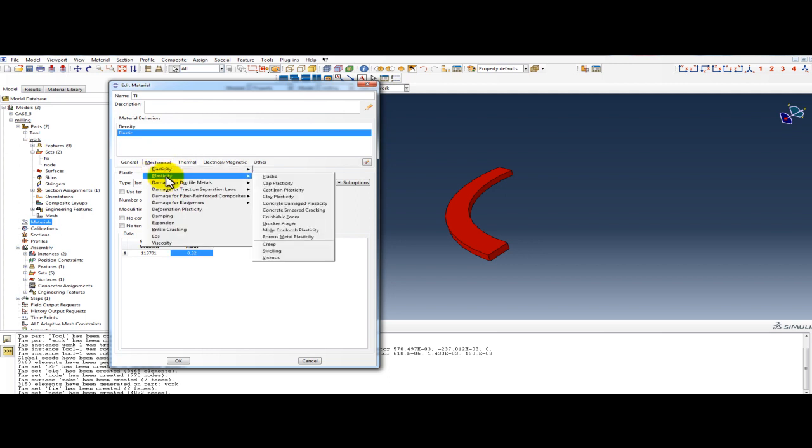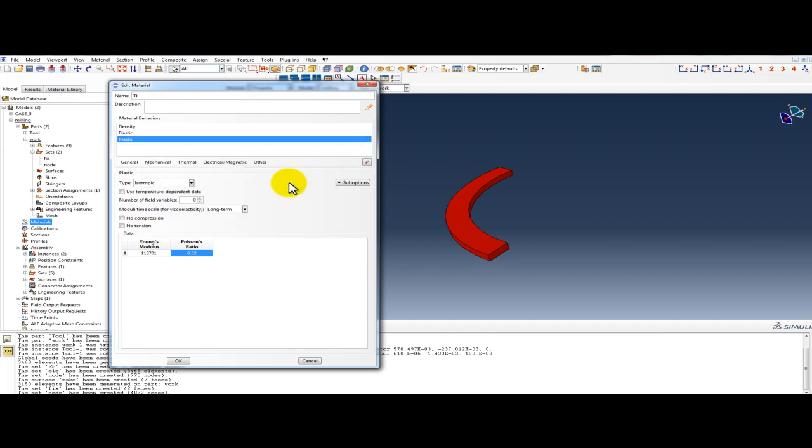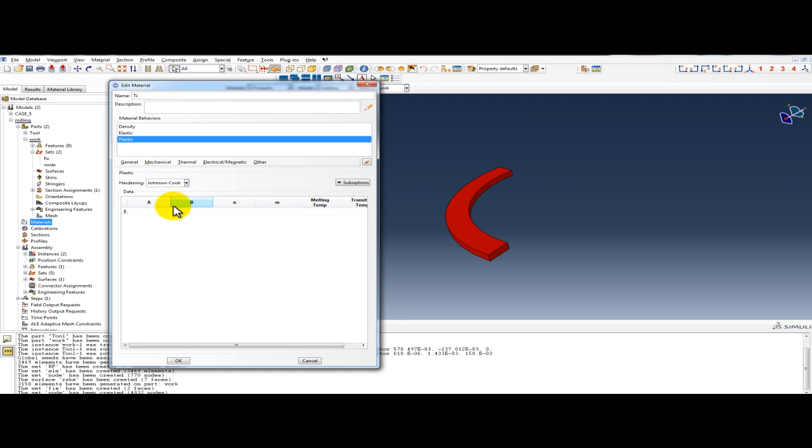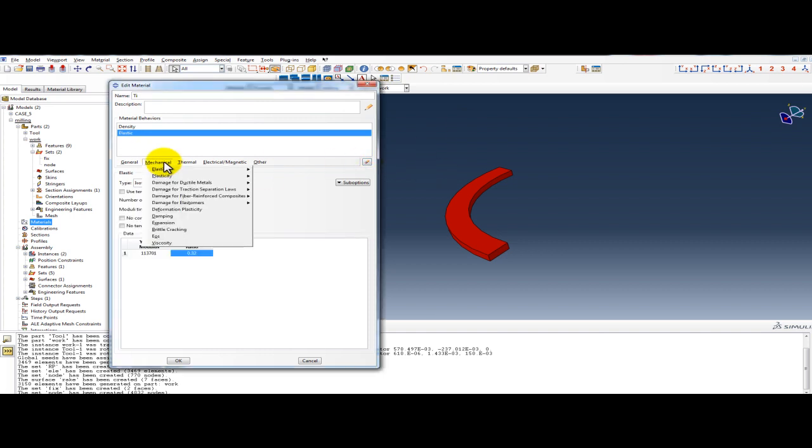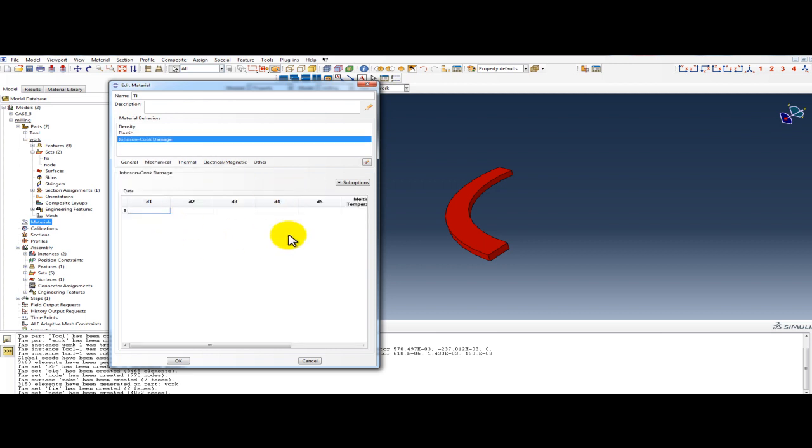Then mechanical plasticity, plastic Johnson Cook. So we have to provide all the, I think it should be plasticity. And damage for ductile, this D1, D2 is 0.09, 0.25, minus 0.5, 0.014, 0.87.